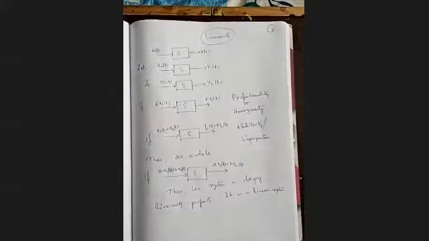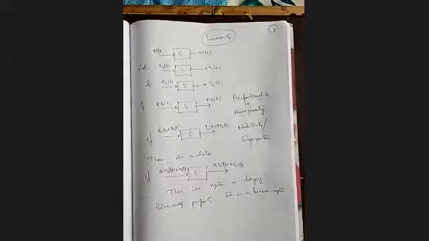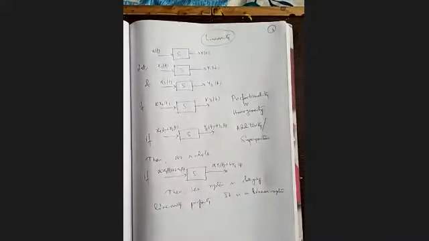So actually here the proportionality and superposition both are reflected in one combination. Okay, let's solve one problem to check the linearity of a system.